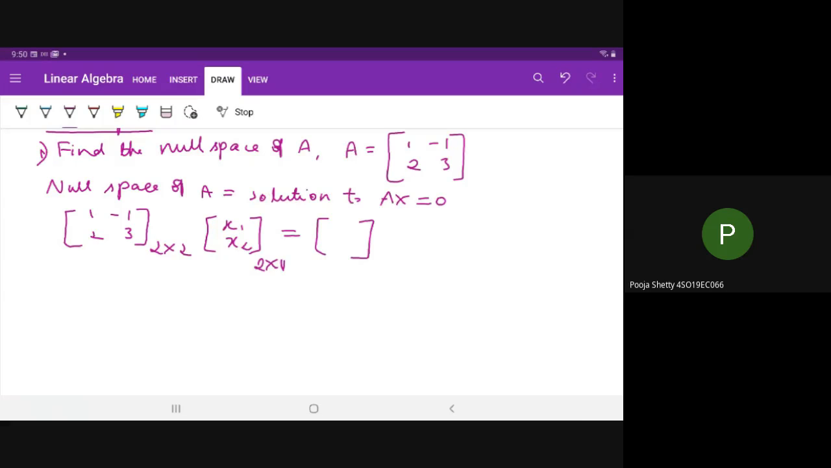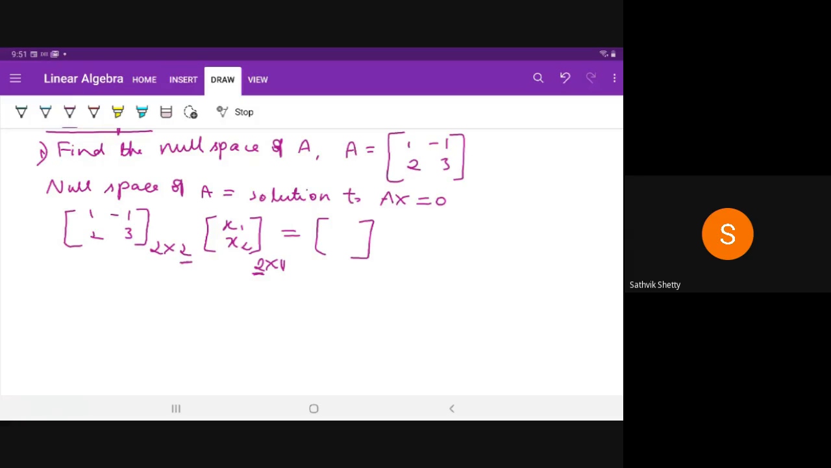What is the order? It is a multiplication of two matrices, right? 2 into 2, ma'am. Why is it 2 into 2? What should be the product? Order of the product? 4.